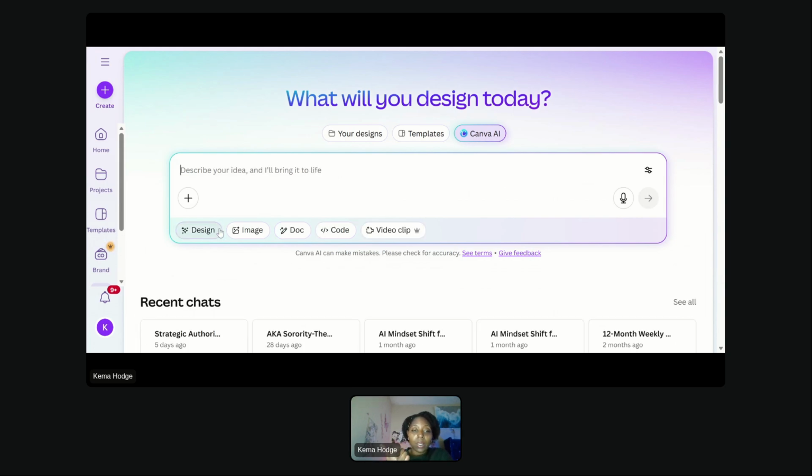So we've talked about designs, which is going to pull a template and populate your information for you. We've talked about image, which what do you need? Because you can create that now. You can also start up a document.